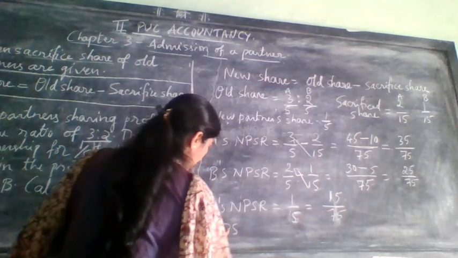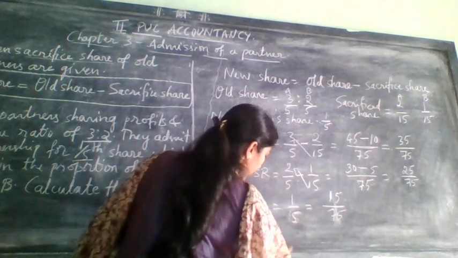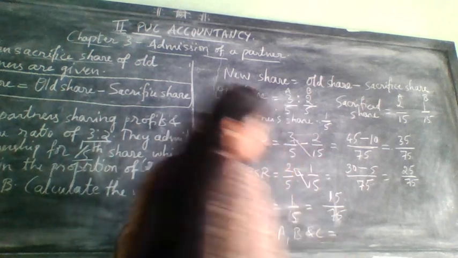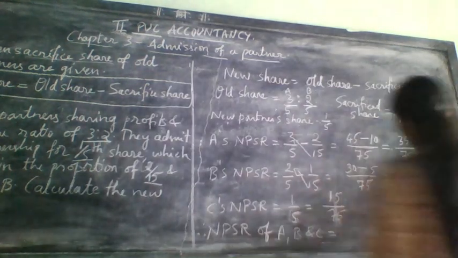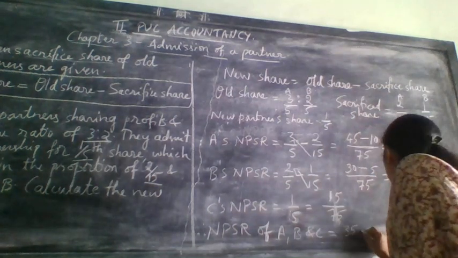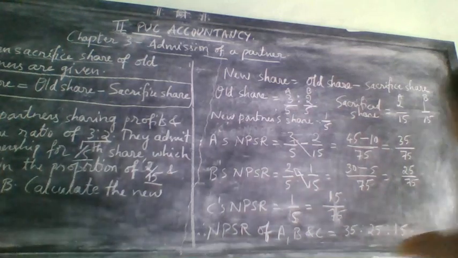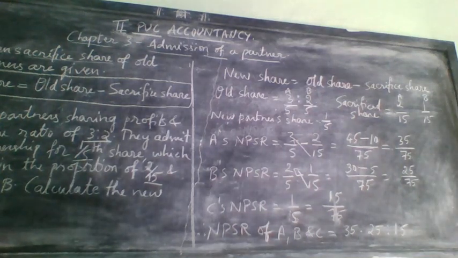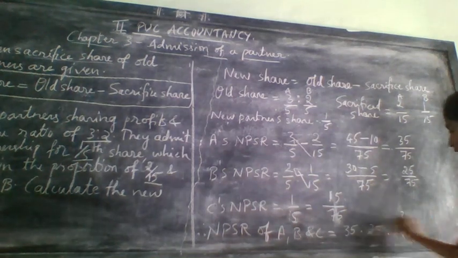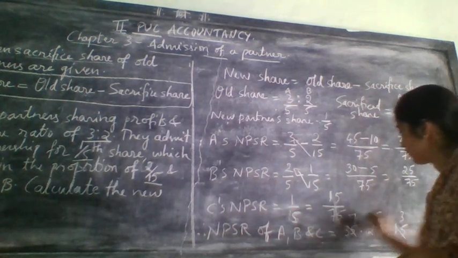That's why next you need to write, therefore NPSR of A, B and C is equal to, this you can simplify once again because all the denominators are same. 35 is to 25 is to 15. Which table will it go in? All the three, it will go in the 5 table. 5 3s are 15, 5 5s are 25, 5 7s are 35.